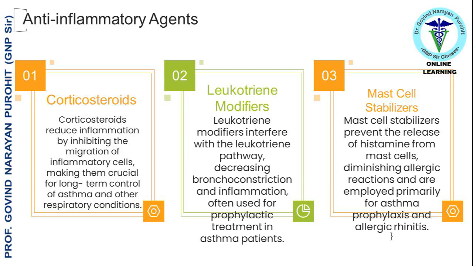Corticosteroids reduce inflammation by inhibiting the migration of inflammatory cells, making them crucial for long-term control of asthma and other respiratory conditions. The leukotriene modifiers interfere with the leukotriene pathway, decreasing bronchoconstriction and inflammation, often used for prophylactic treatment in asthma patients. The mast cell stabilizers prevent the release of histamine from mast cells, diminishing allergic reactions, and are employed primarily for asthma prophylaxis and allergic rhinitis.